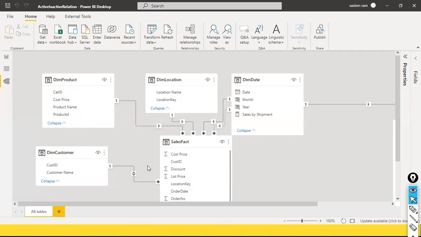Similarly here, can a customer dimension filter the fact table? Yes, because earlier it was unidirectional. I have just selected the cross filter direction as both. Now the fact table can filter my customer dimension table. Both ways you can do it. But this is not the recommended approach. It will cause serious performance issues if you enable a bidirectional relationship. But we have some other alternative approaches available to enable the cross filter direction. What we have seen so far is unidirectional, but bidirectional means the customer table can filter the fact table and the fact table can filter the customer table.